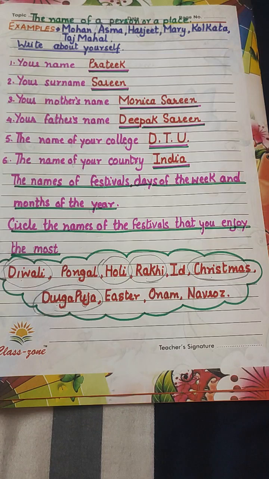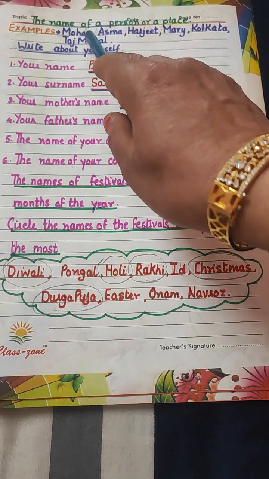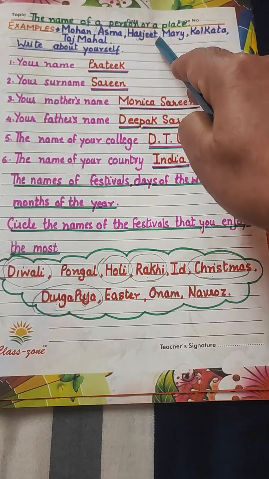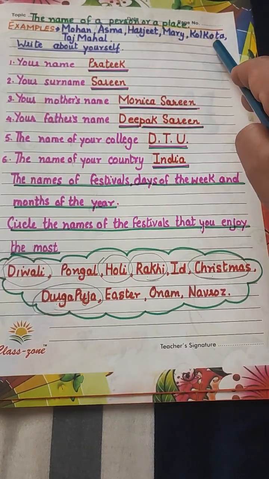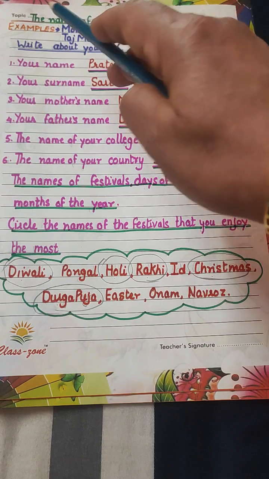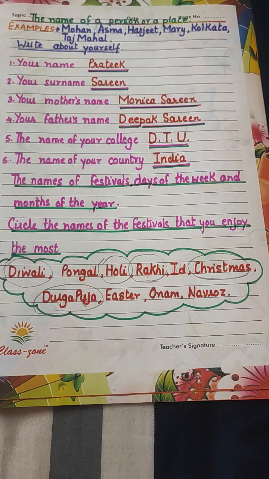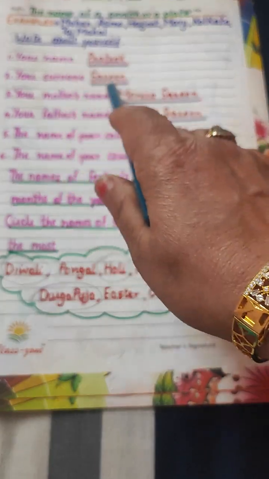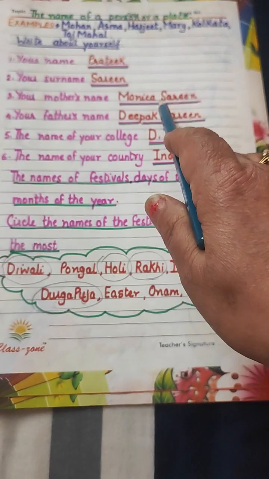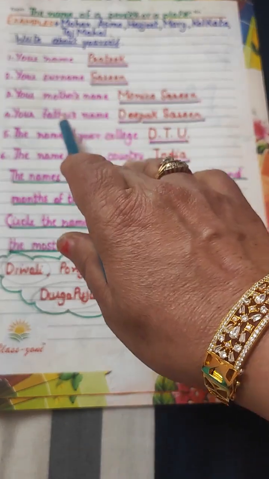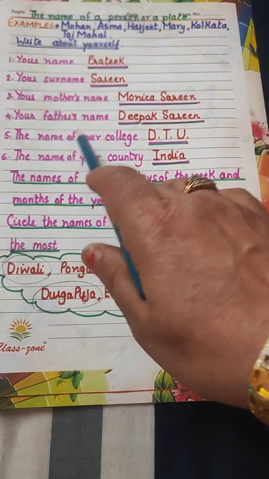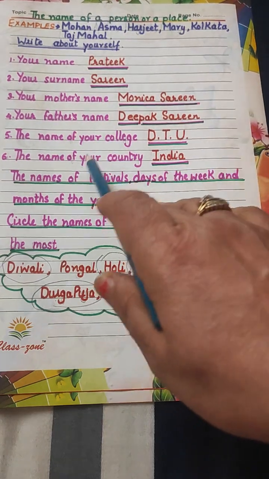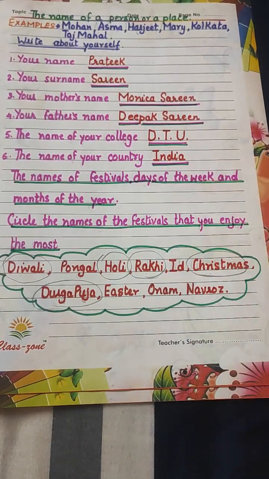The name of a person or a place. For example, Mohan, Asma, Harjeet, Mary, Kolkata, Taj Mahal. These are the names of a person or a place. Write about yourself: your name, Pratik; your surname, Sareen; your mother's name, Monica Sareen; your father's name, Deepak Sareen; the name of your college, DTU; the name of your country, India.